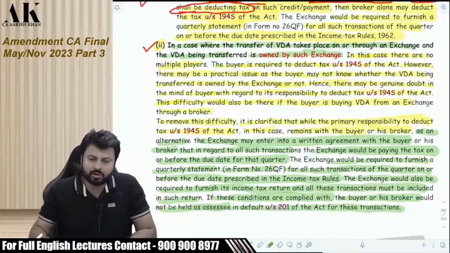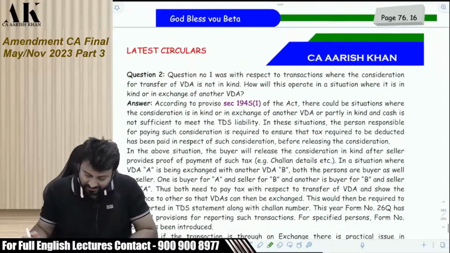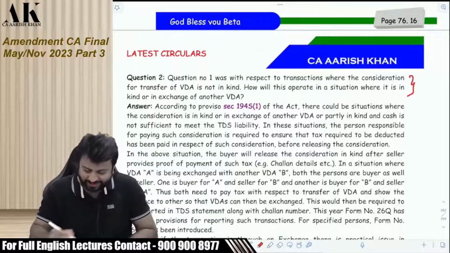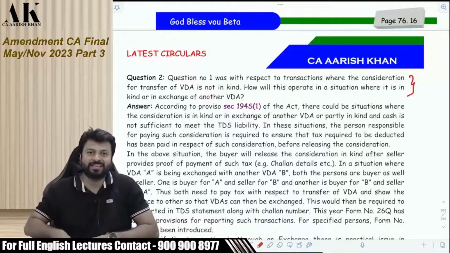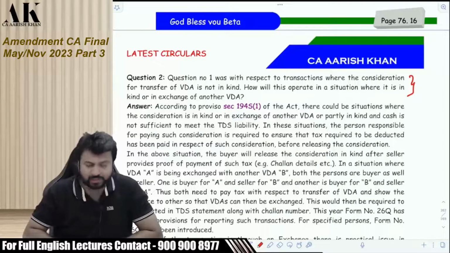So now let's move on to the next question, and the next question is a very dangerous question. Let me read the next question. It's a small question of 3 lines. Can you see this? 2 lines, 2.5 lines, but the discussion is on another level. Let's see what this question is all about.